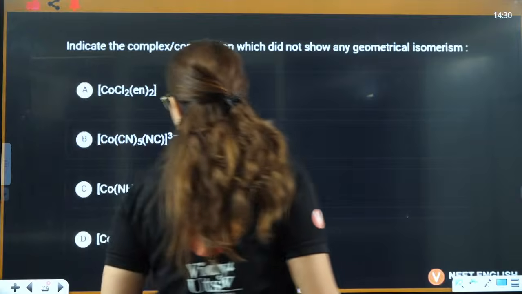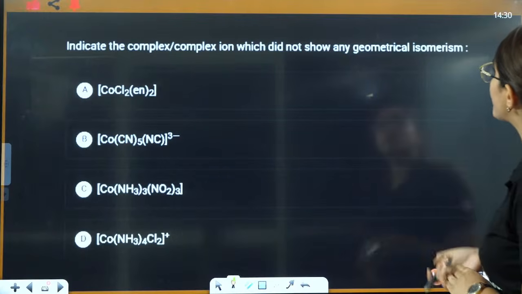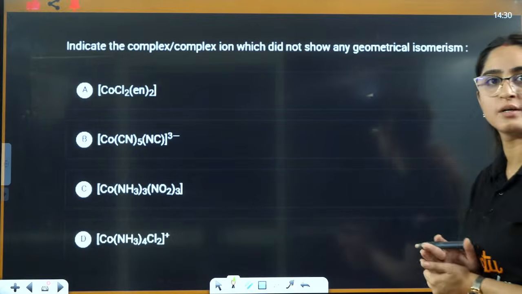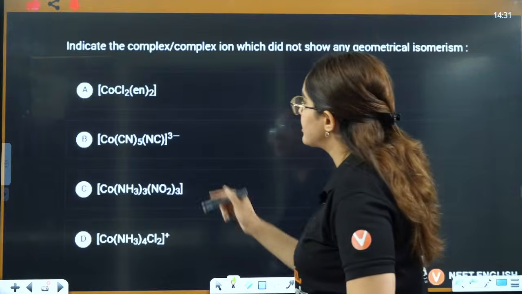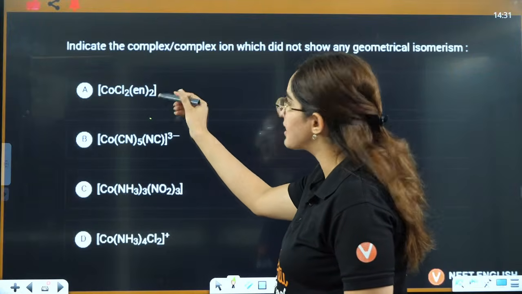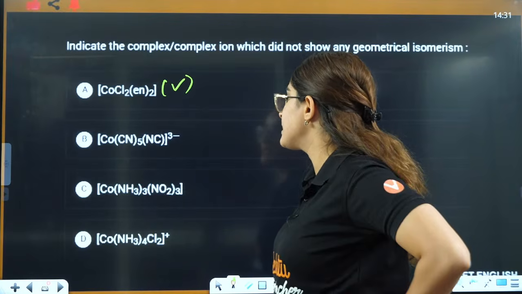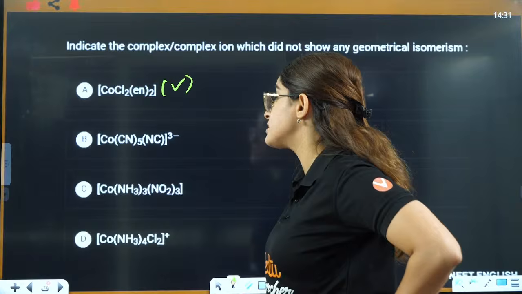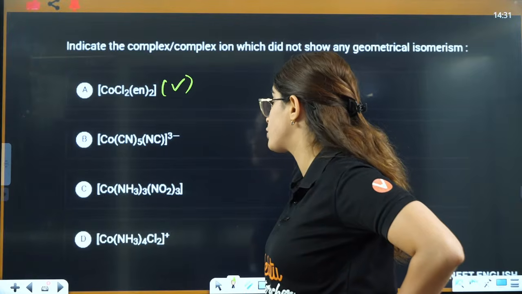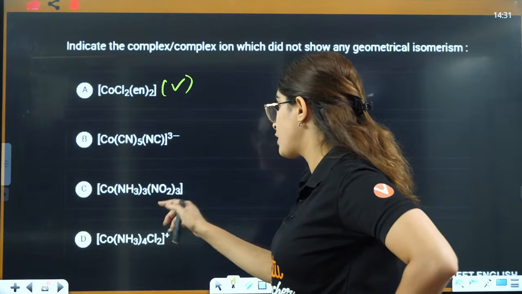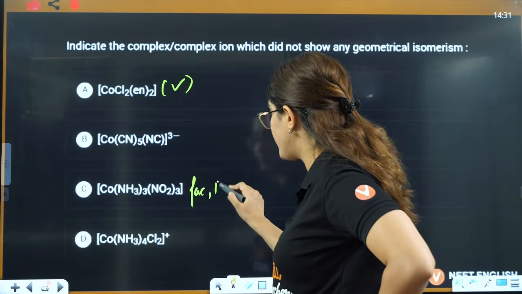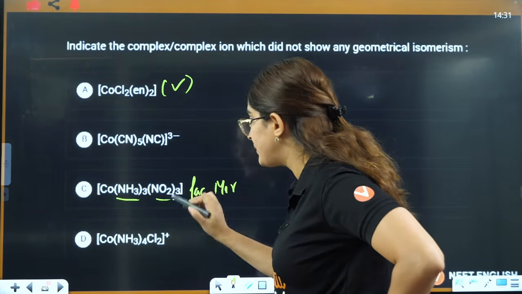Next is: indicate the complex ion which does not show any geometrical isomer. We have seen multiple times that this is showing. This is 5 and 6. This MA5B will not show geometrical isomer. This will show facial and meridional because it is A3B3.